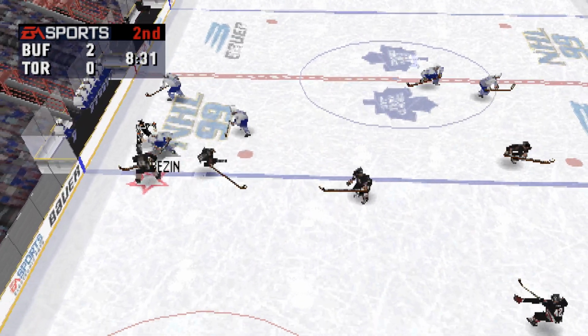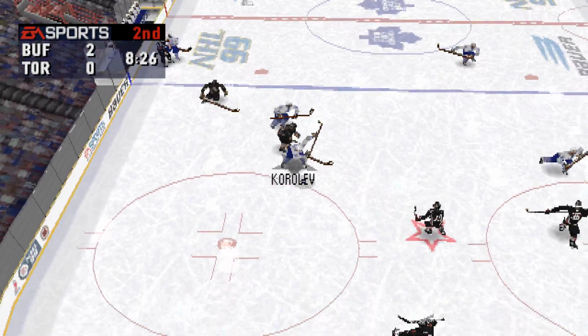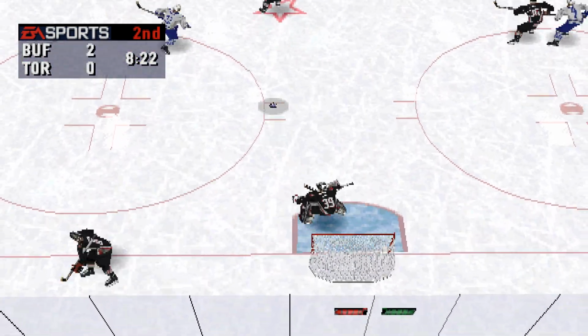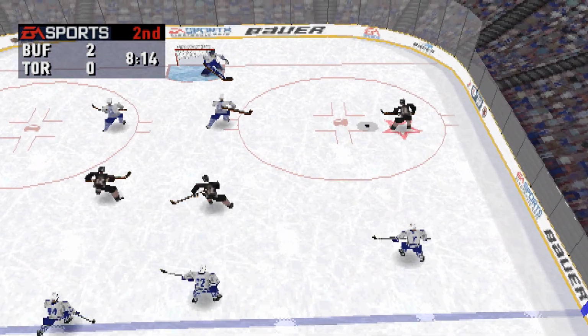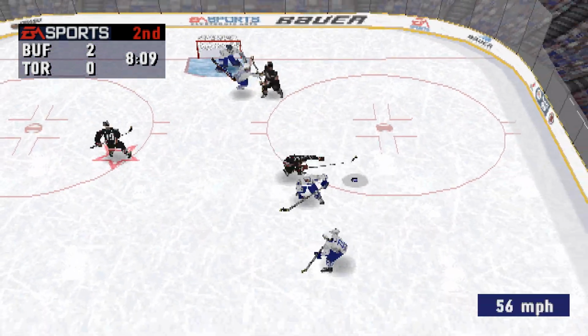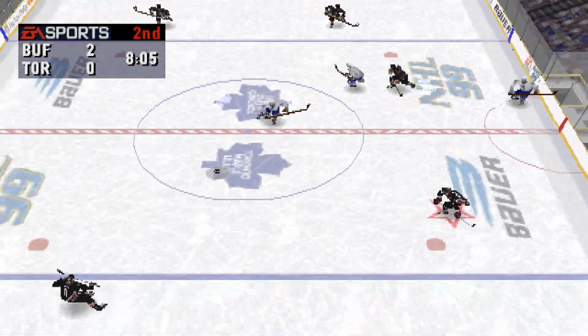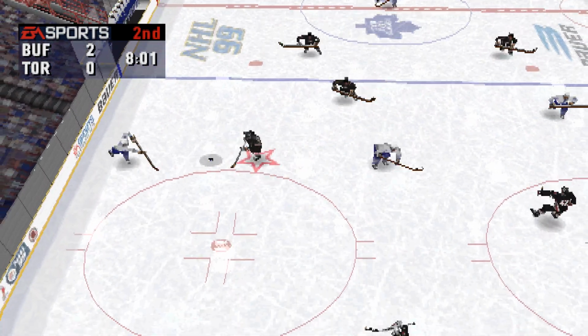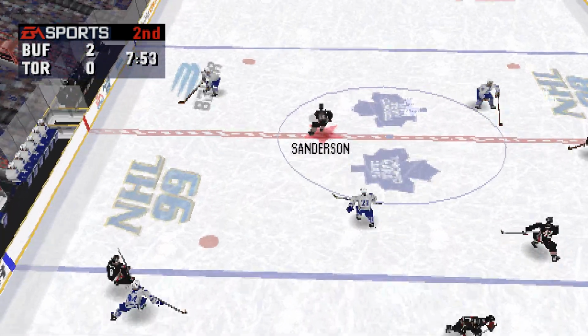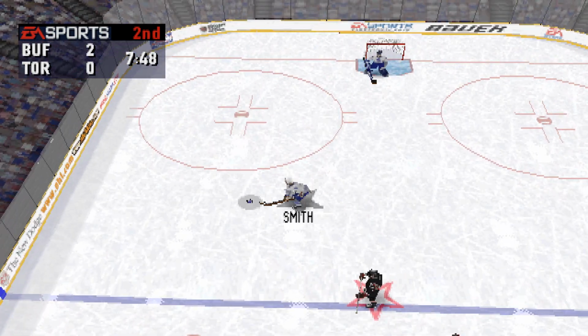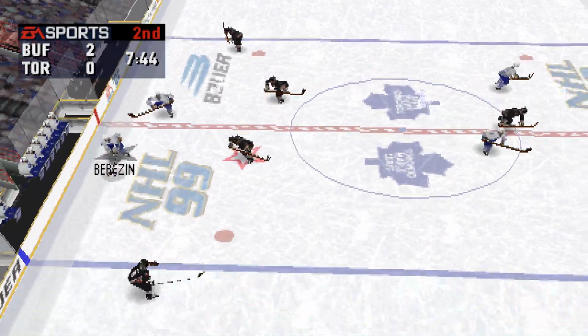The Maple Leafs win the faceoff. Berezin flattened by Sanderson. Hasek stopped him. Hasek gets the puck to Holzinger. To Holzinger. Then he blasted it. King moves it to his own blue line. Shannon passes ahead. The puck's knocked loose by Yushkevich. Smith moves it into the middle.